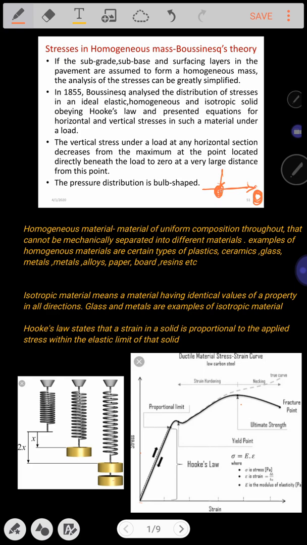Maximum will be at the center, 0 at a very large distance in the horizontal direction. That's what it means. The vertical stress goes on decreasing in the horizontal direction.